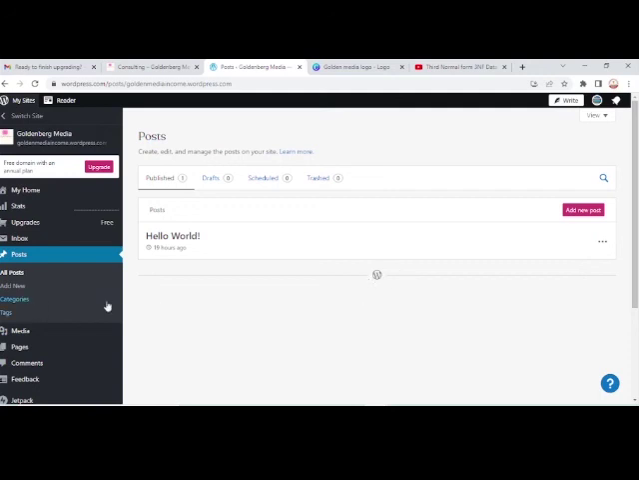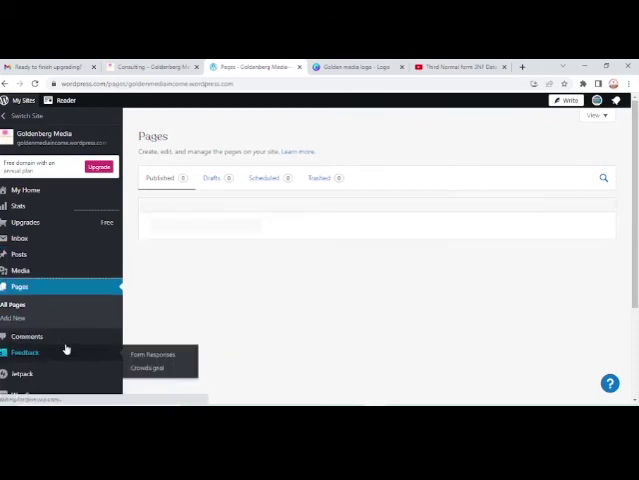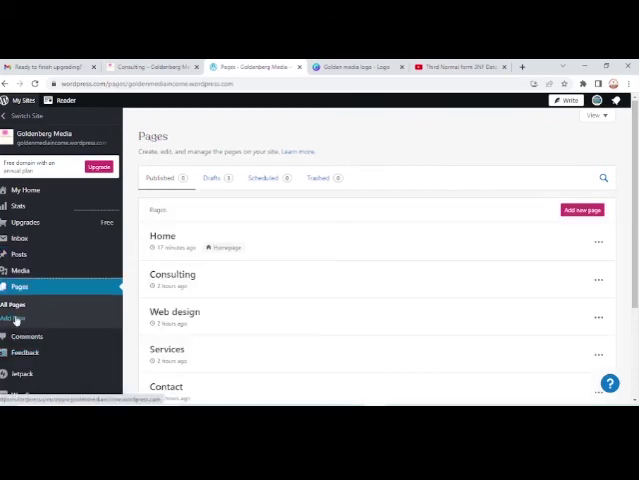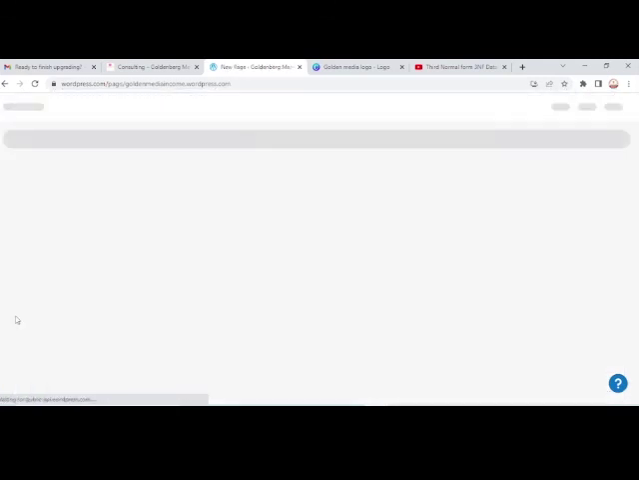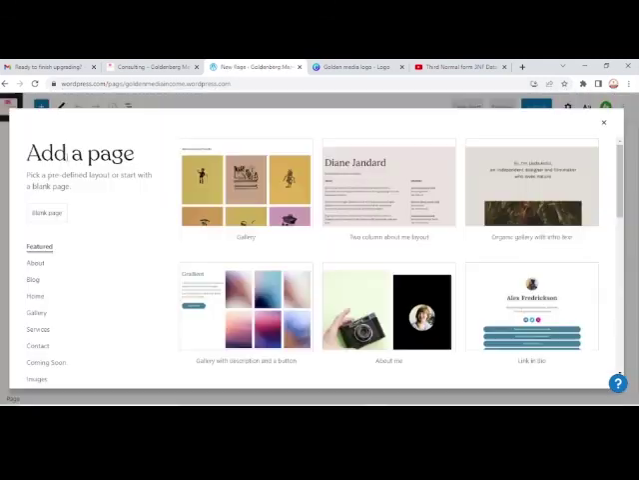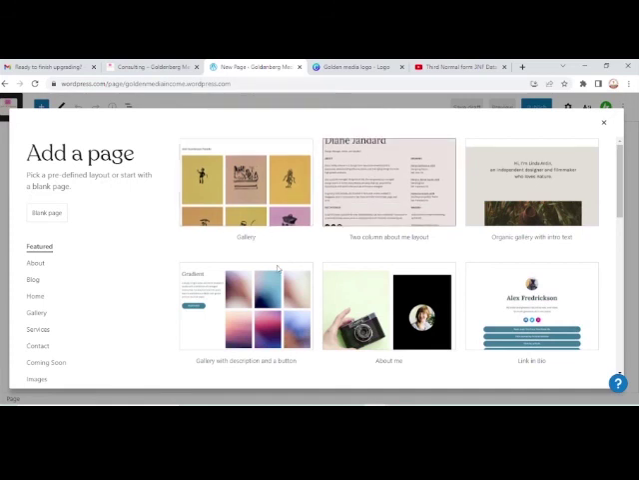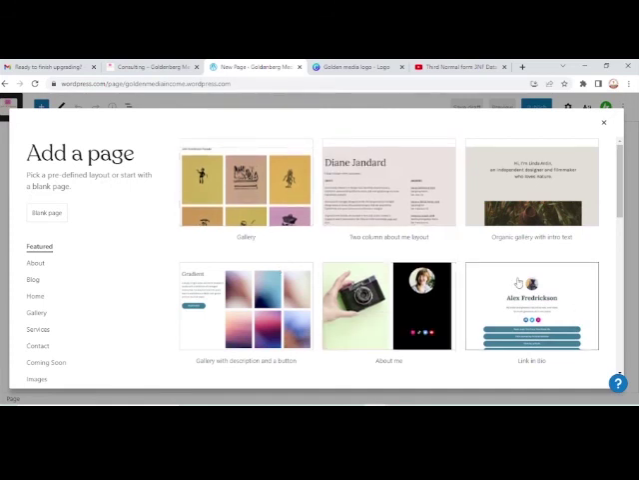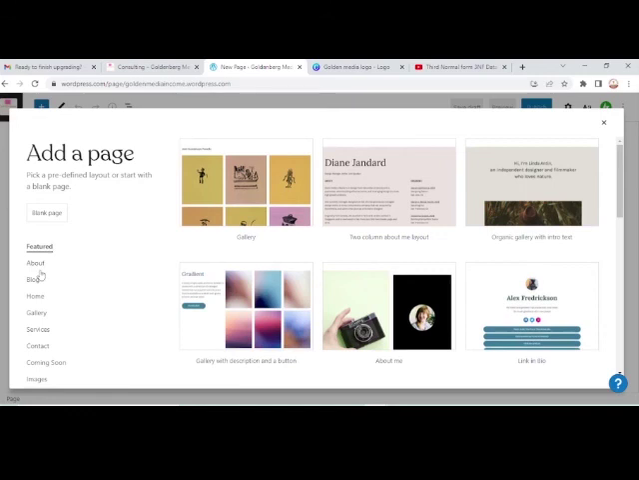So the first thing we do is create a page that will handle that. We add a new page, and we're going to call this new page blog. Here it says add a page, pick a predefined layout, or start with a blank page. There are several predefined layouts here: featured, about, blog, home.